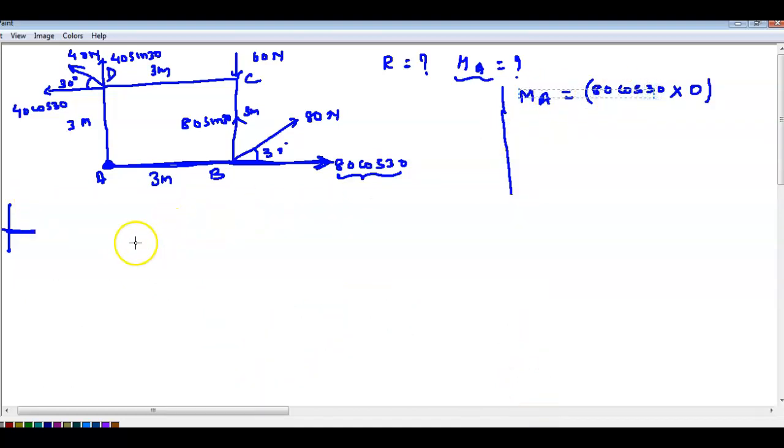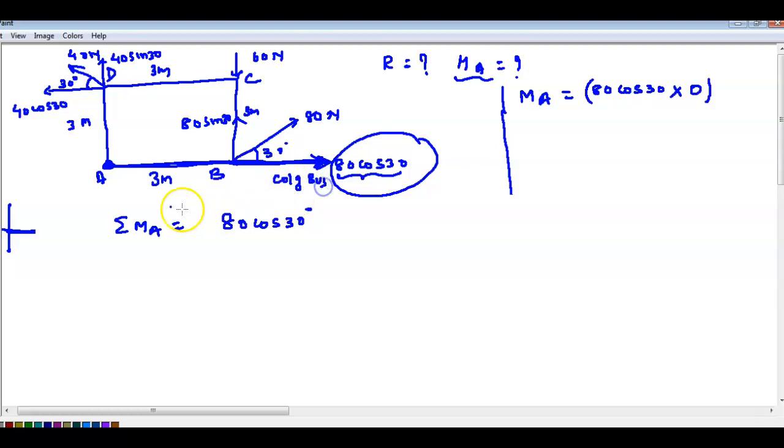See here once again. Momentum about A we are finding here. So we are taking the first force is this, at cos of 30. Getting here? This one is the force which is given here. Okay, consider this is your college bus. And the point which you have to find, consider this is your home.